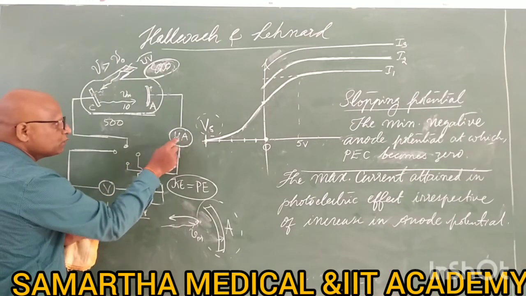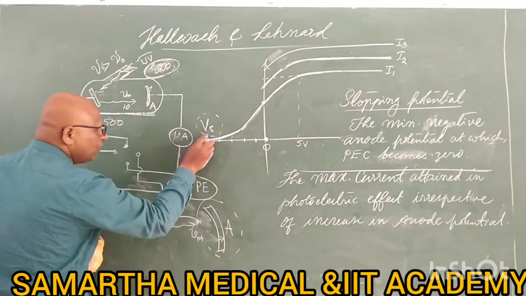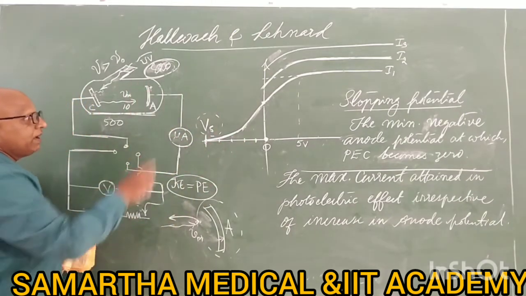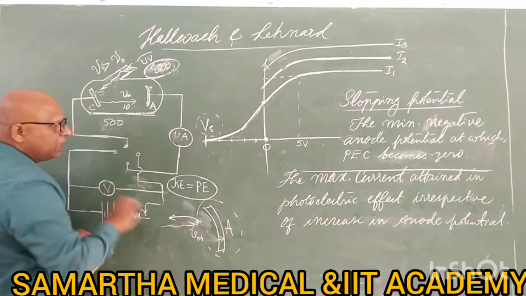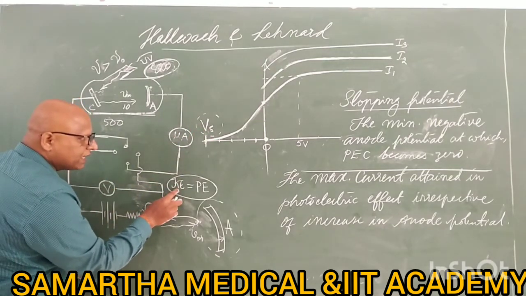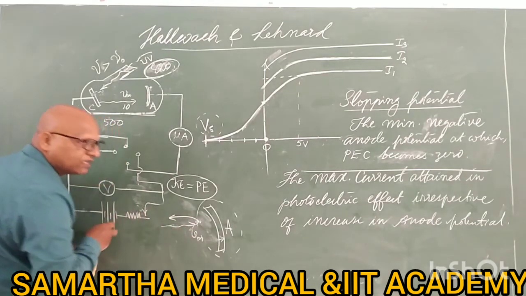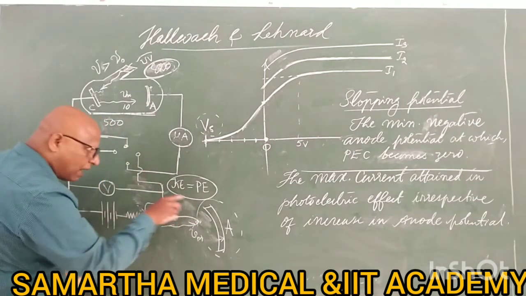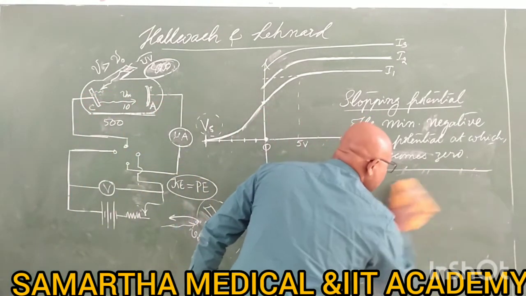Bring the current to 0 at a certain voltage, and mark that voltage as the stopping potential. By knowing the negative stopping potential, you are able to calculate the kinetic energy of the electrons, because at stopping potential kinetic energy becomes equal to the potential energy.